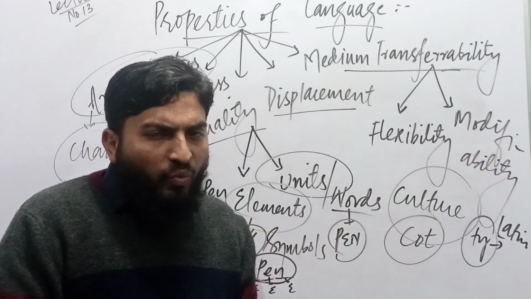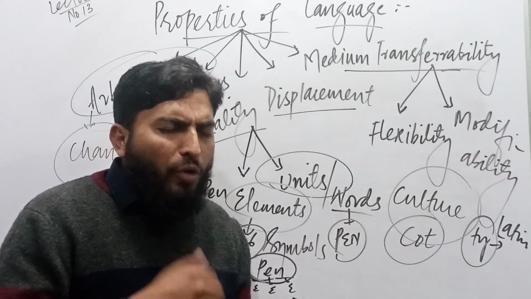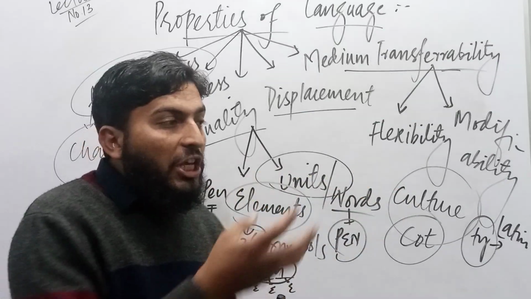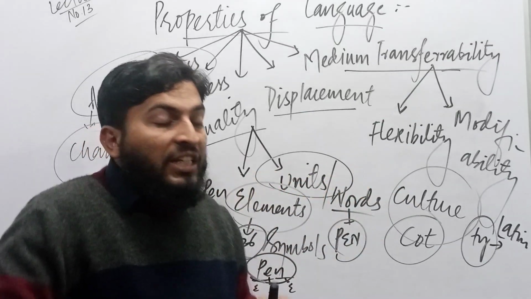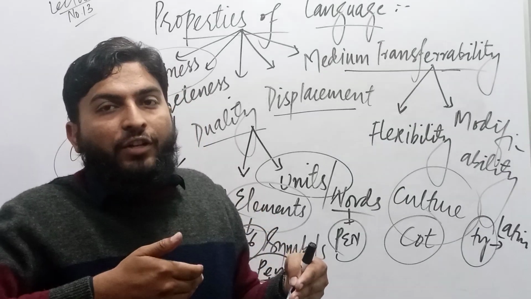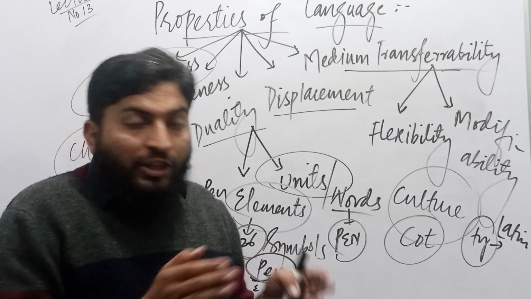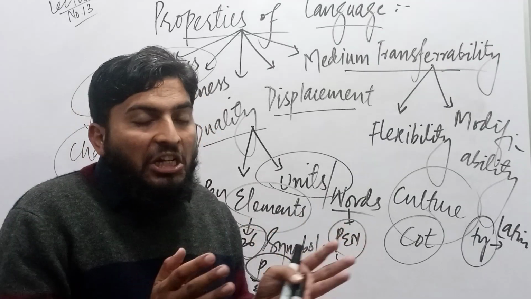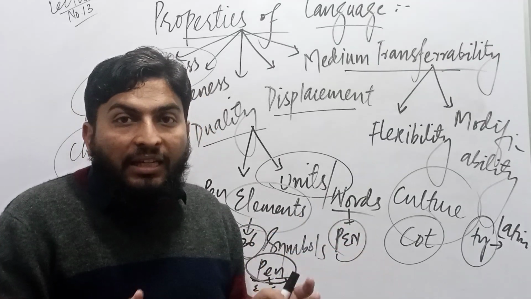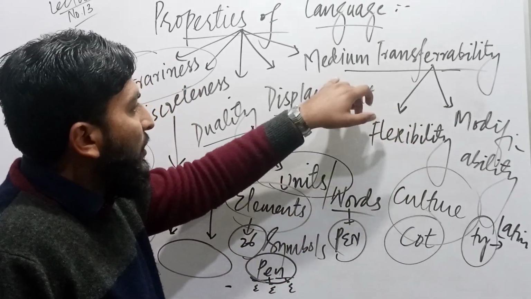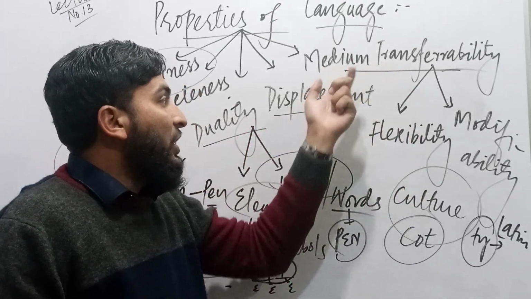So English is so modifiable that it borrows a word from there. There is the chance of modifiability. The way you want to alter a word from one stem into another, it is possible. So it is easily applicable. This application is possible. So we say medium transferability.